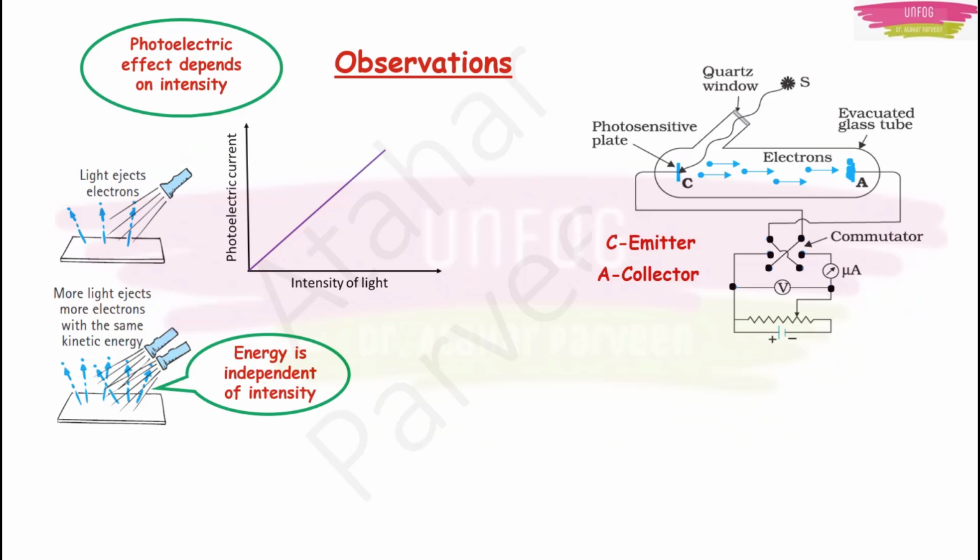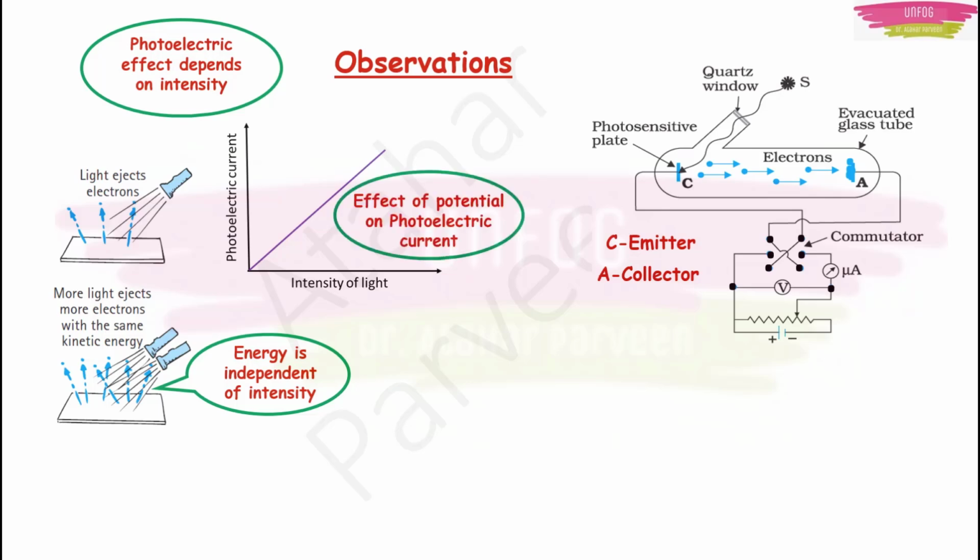Okay, and this energy is independent of intensity. Which energy? The kinetic energy. It is independent of intensity because intensity is just increasing the number of photoelectrons. It is not increasing the energy.